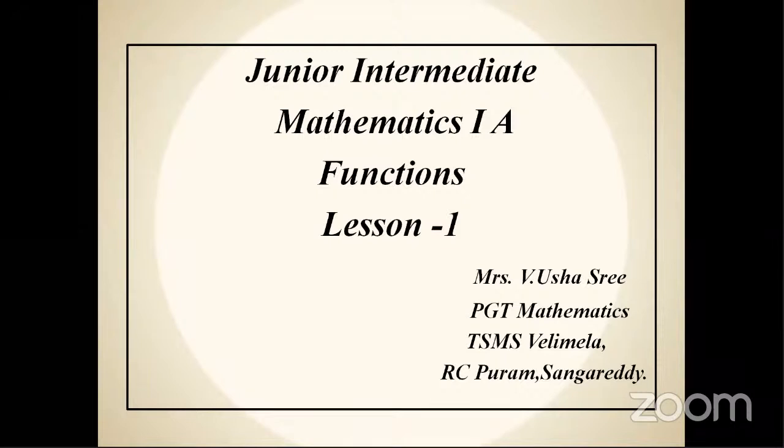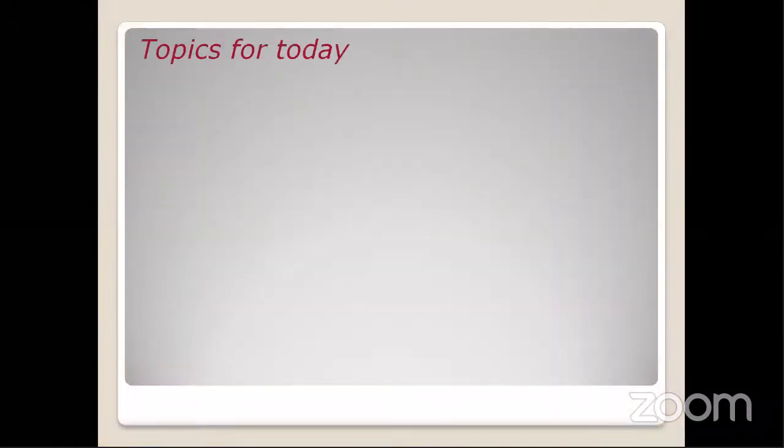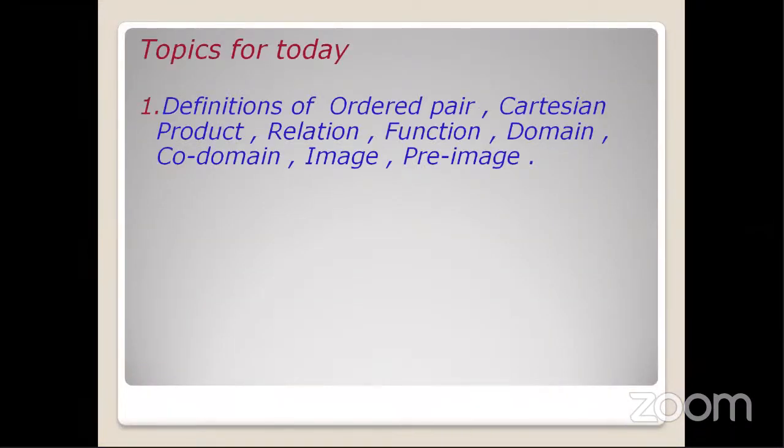Now, the topics we are discussing today will be the definitions of ordered pair, Cartesian product, relation, function, domain, codomain, image, and pre-image. All these definitions are prerequisites to understand the topic.